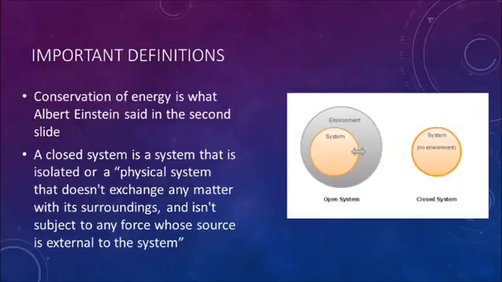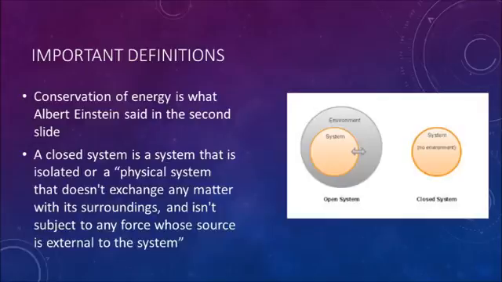Some important definitions in order to understand this topic are conservation of energy, which was on the second slide and was told by Albert Einstein, and a closed system, which is a system that is isolated, or a physical system that doesn't exchange any matter with its surroundings and isn't subject to any force whose source is external to the system.